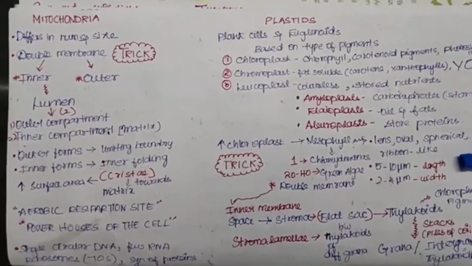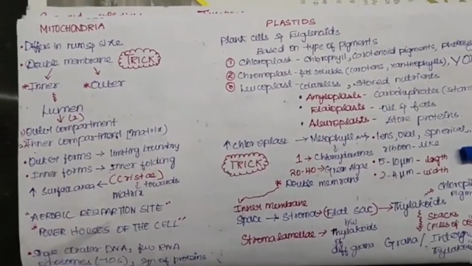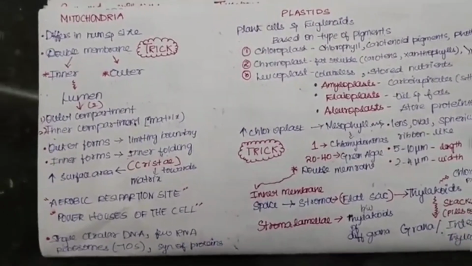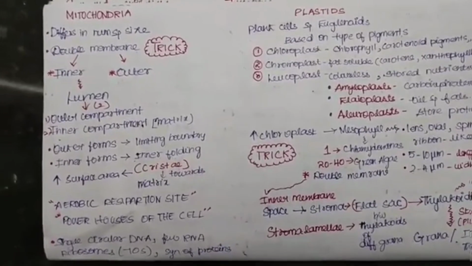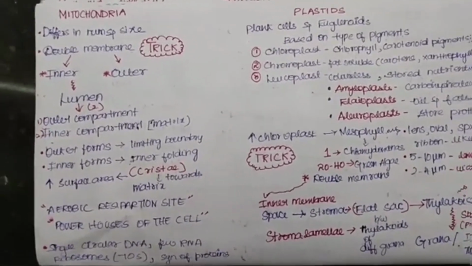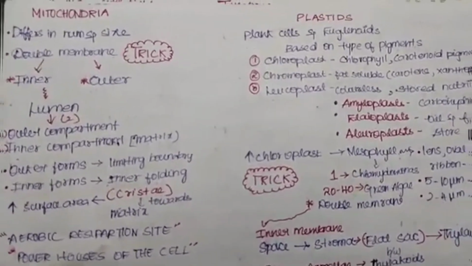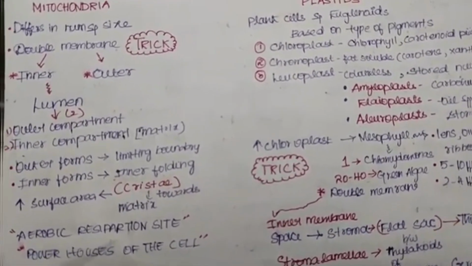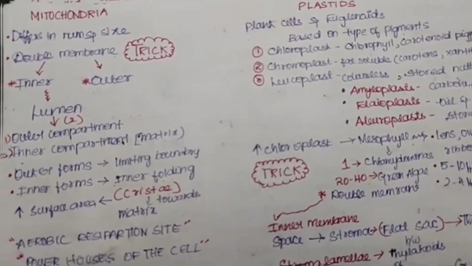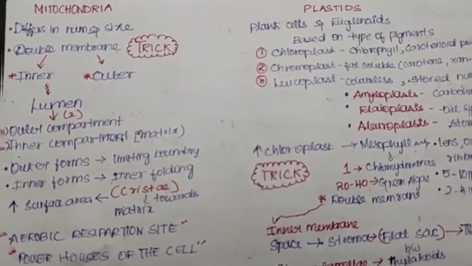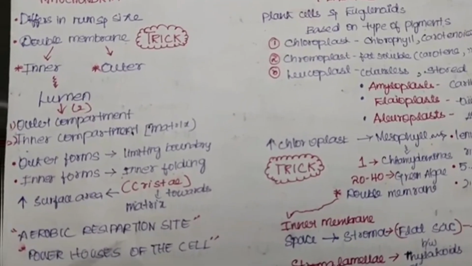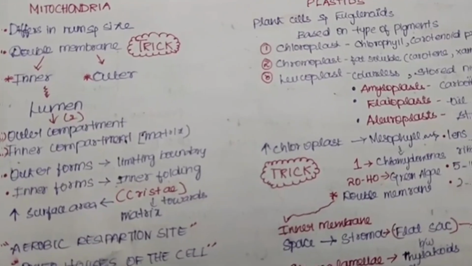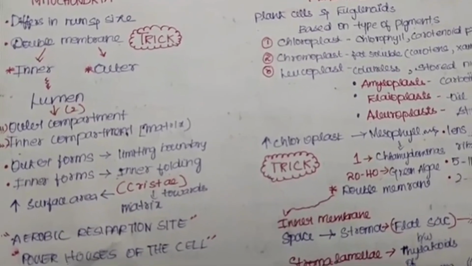So lastly, we have discussed the endomembrane system and the organelles inside it in detail. Now we will talk about the mitochondria. This mitochondria will be different in number and size in each cell depending upon the need, and these are double membrane. So I have made a trick video, as I said before, to memorize which organelles are double membrane, single membrane and membraneless. Okay, so please do watch that video. Now we will talk about the mitochondria further. This is double membrane, one of which is inner and the other is outer.